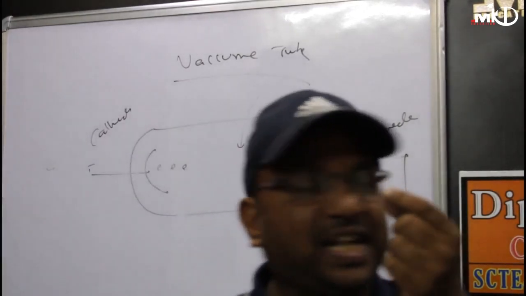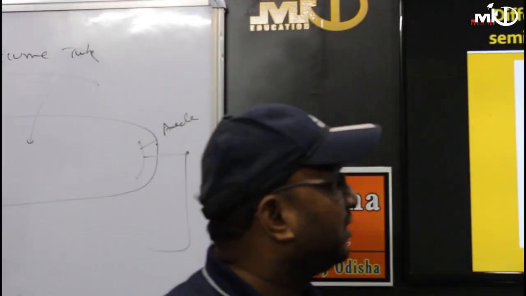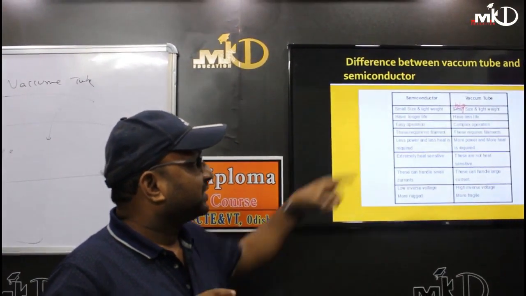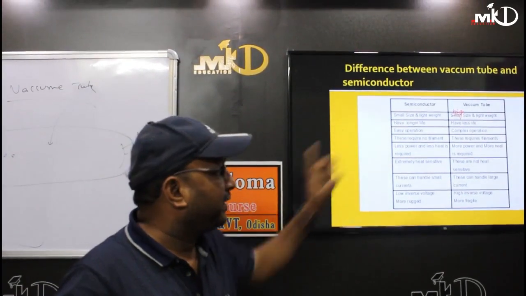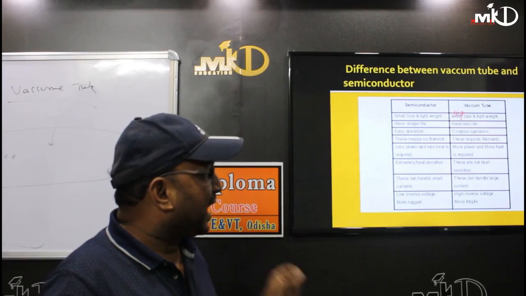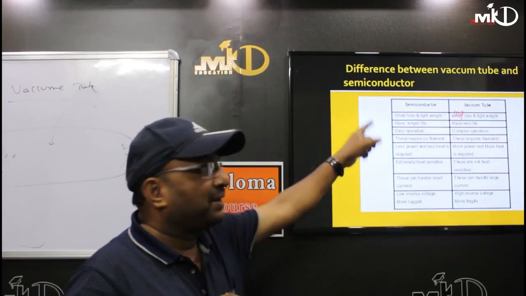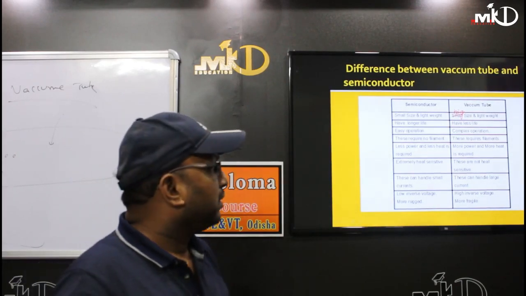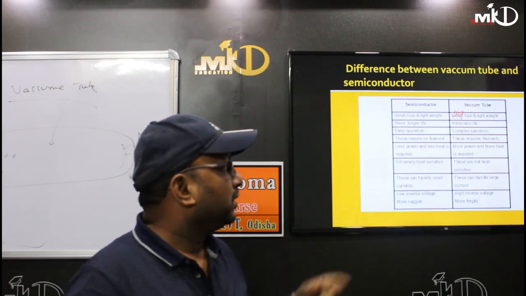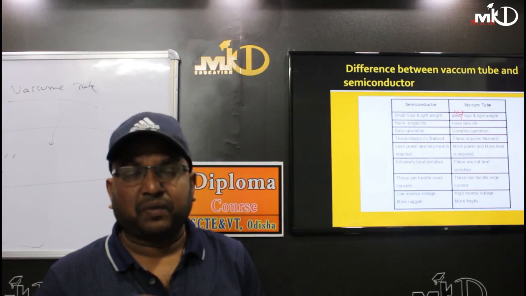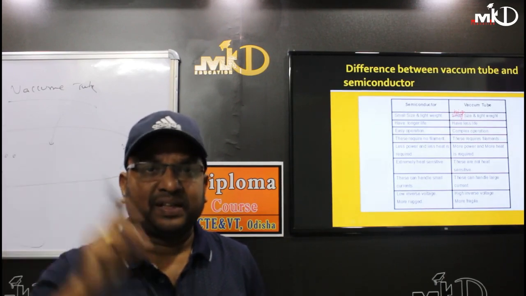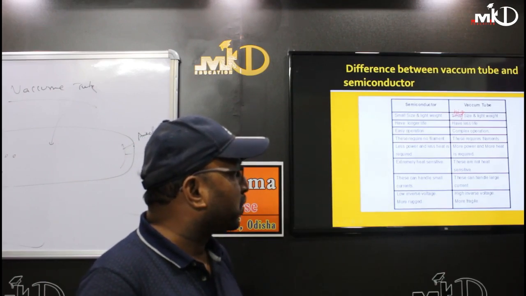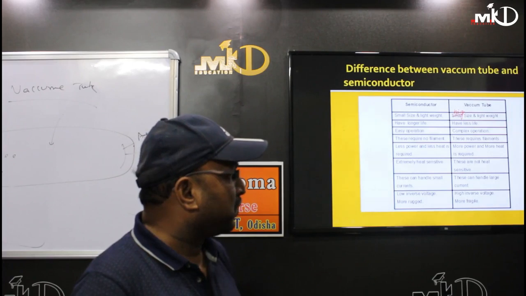Semiconductors are very small in size, that's why they require less power and less heat. But vacuum tubes require more power and more heat. Semiconductors are less sensitive to heat, but vacuum tubes are heat sensitive. Semiconductors handle a very small amount of current, in terms of milliamperes and microamperes, but vacuum tubes handle a high amount of current, in milliamperes or even amperes. Semiconductors have low inverse voltage and are more rugged, and vacuum tubes have high inverse voltage and are more fragile.